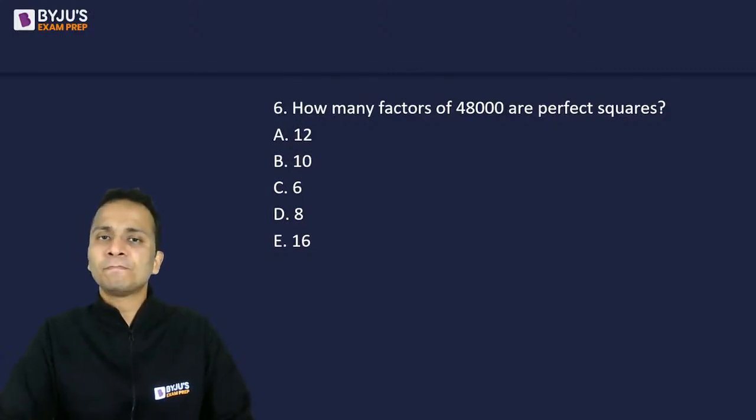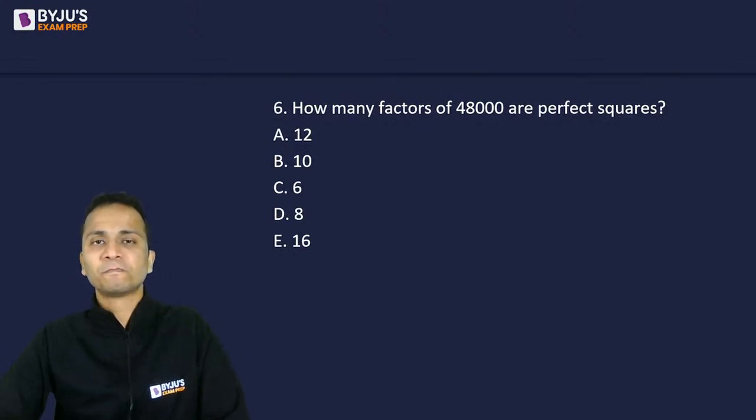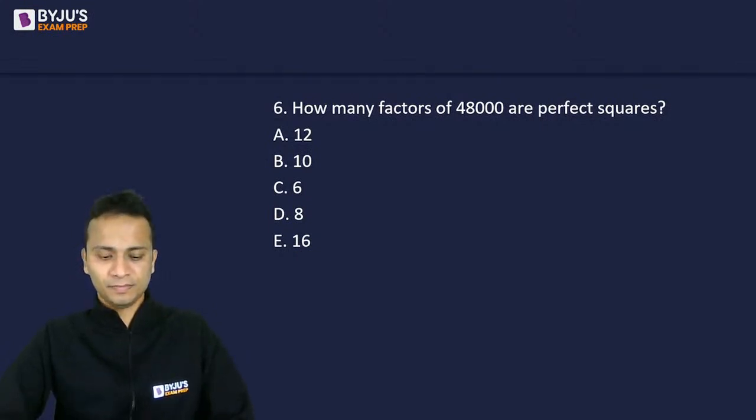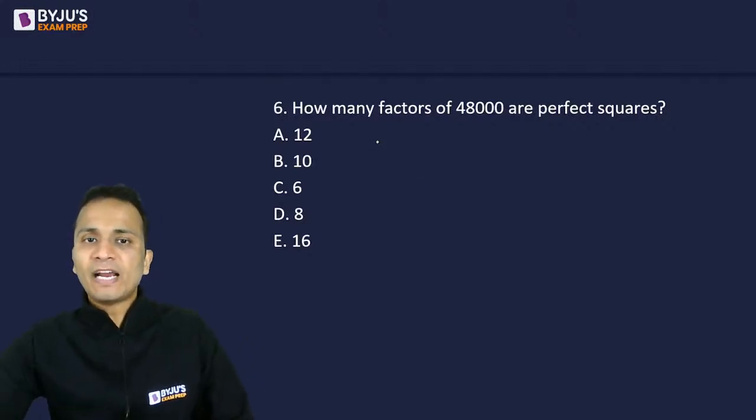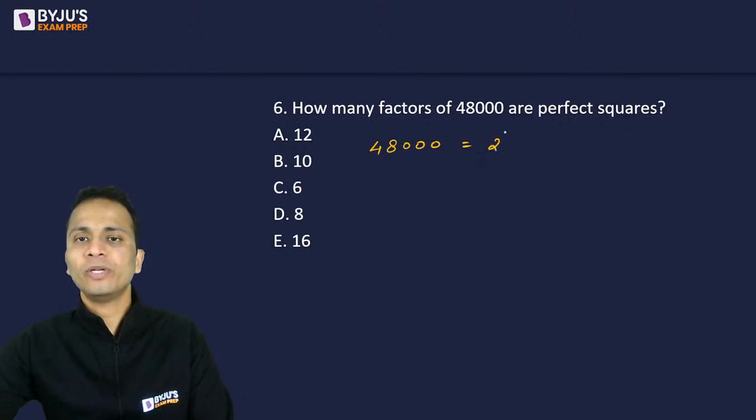So what is the first thing to do? You will have to write 48,000 as the product of prime factors. So prime factorization is the first step for these types of questions. Okay? Okay, Yash, let's see if this answer is correct or not. So prime factorization of 48,000. I'm doing the prime factorization. So 10 cube, 2, 5, 2 raised to the power 4, 2 raised to the power 7, multiplied by 3